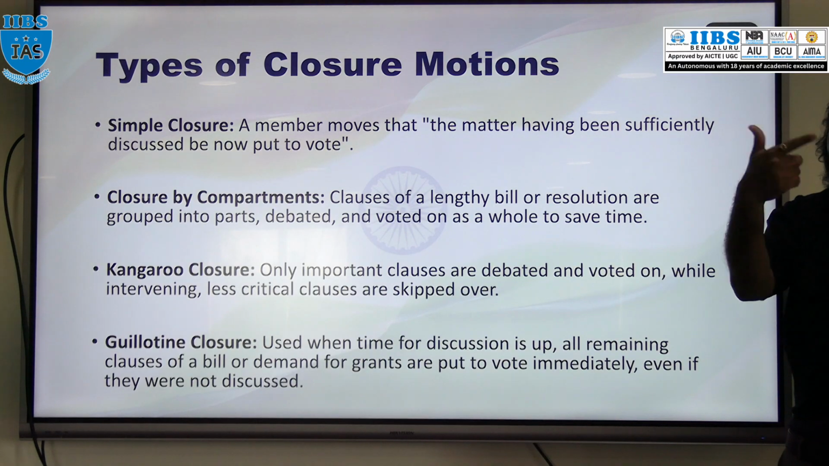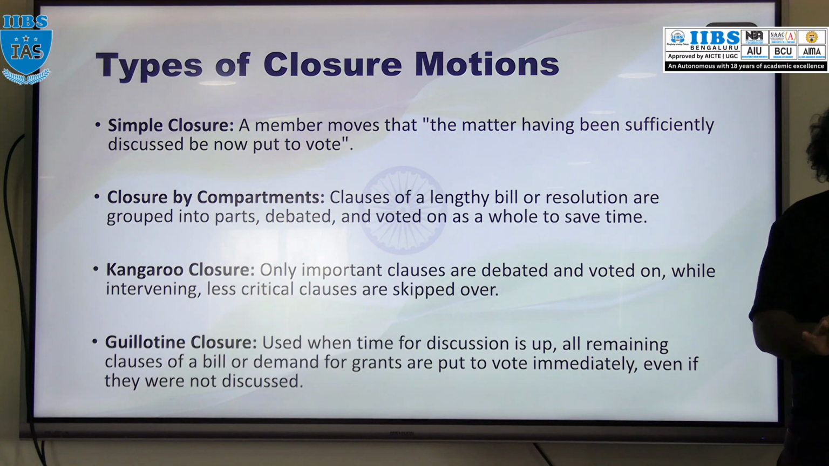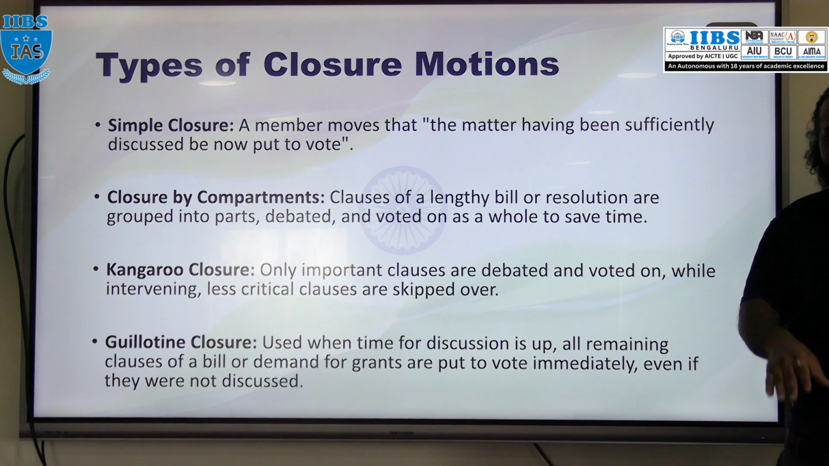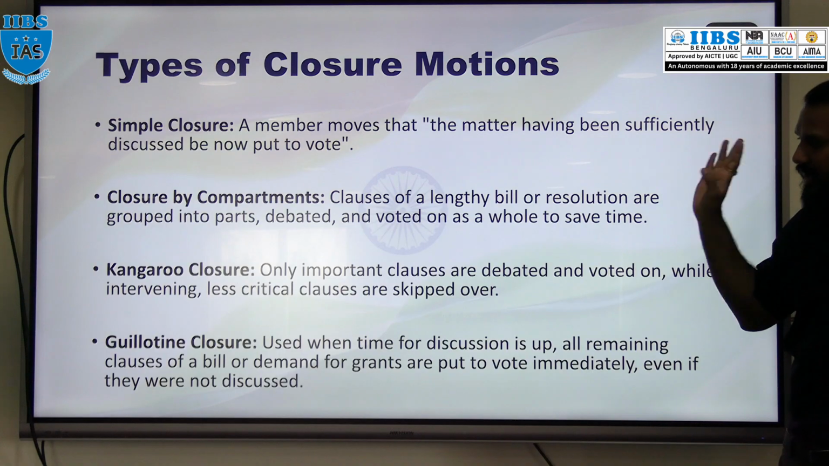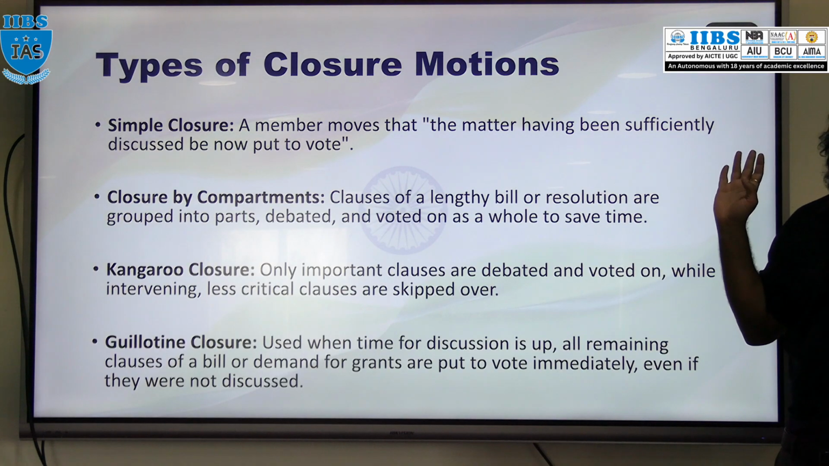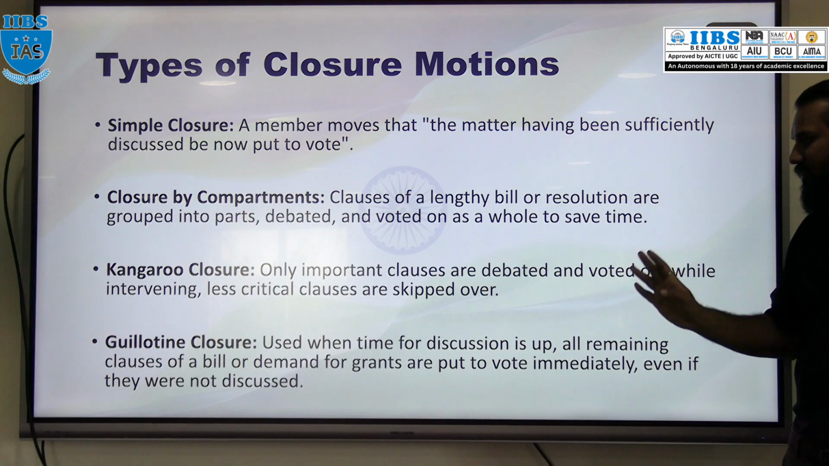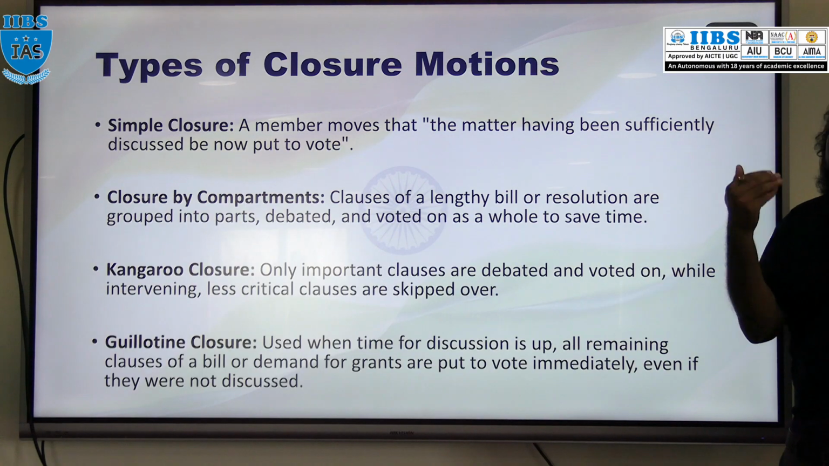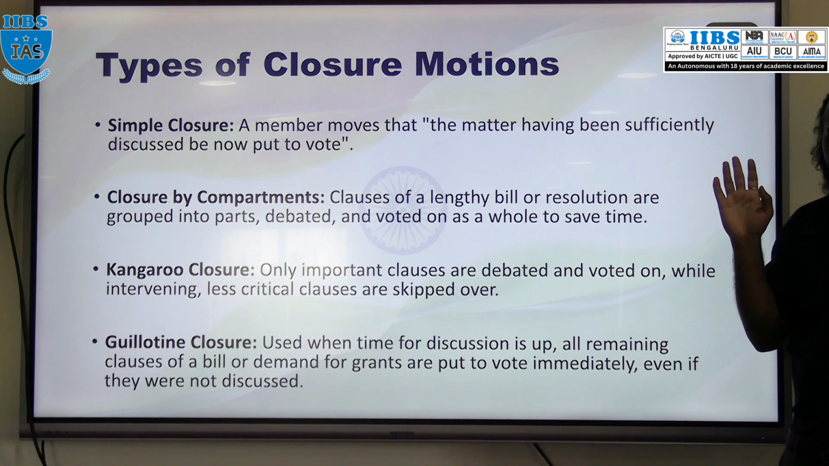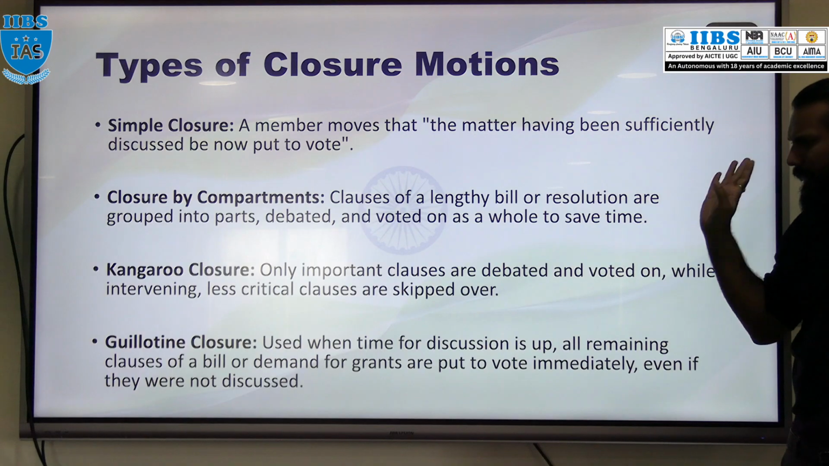How a kangaroo jumps, right? In the same way, whatever the important thing is there, we will discuss, debate and vote. The rest, the other unimportant things, skip. That is kangaroo motion. Guillotine closure. So what is that guillotine closure motion? Whenever the time for the discussion is completed.